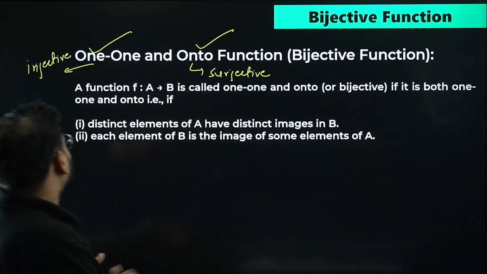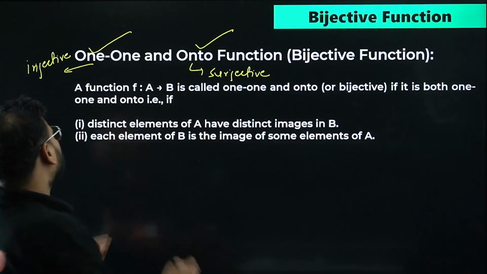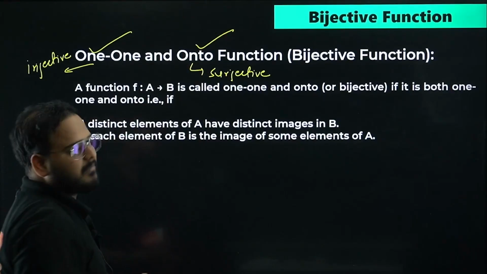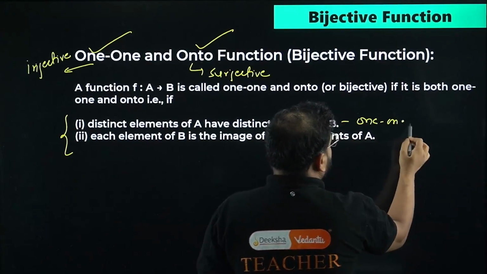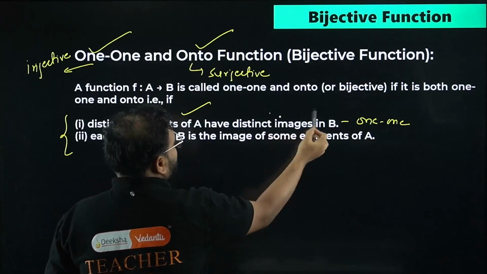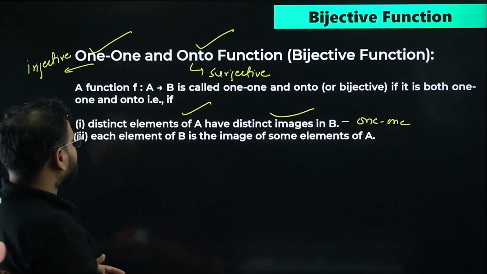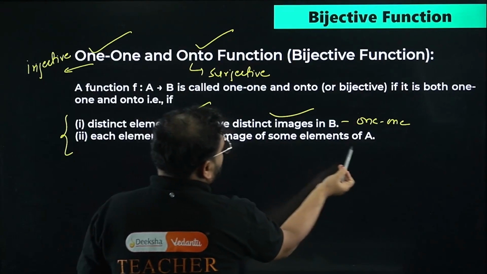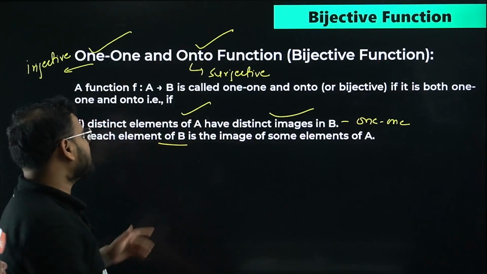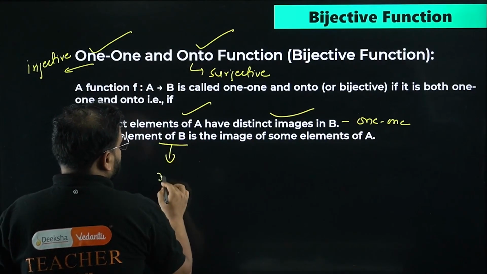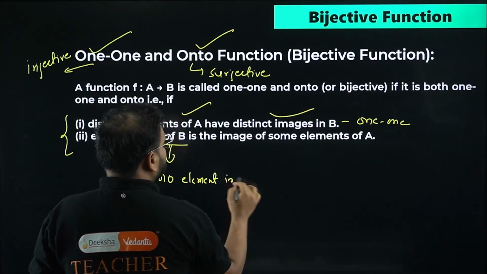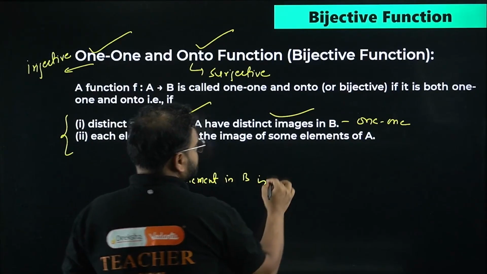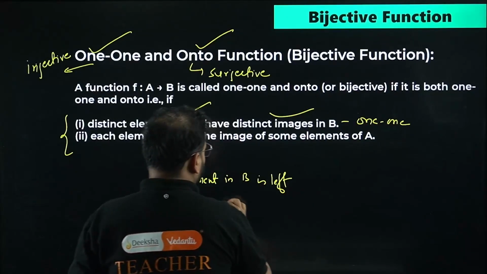Great. Basically these are definitions only. This is the definition of a one-one onto function. Distinct elements of A have distinct images in B, and each element of B is the image of some element of A. Means nothing is left out, no element in B is left out.